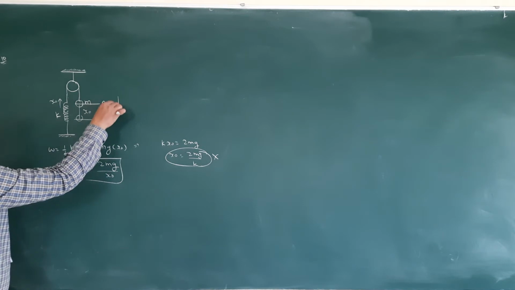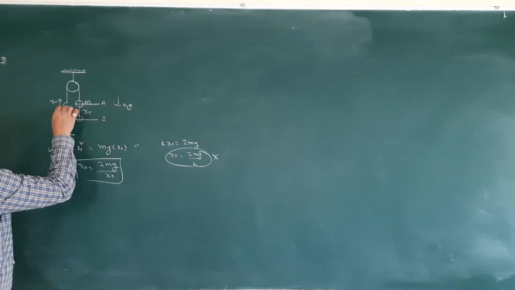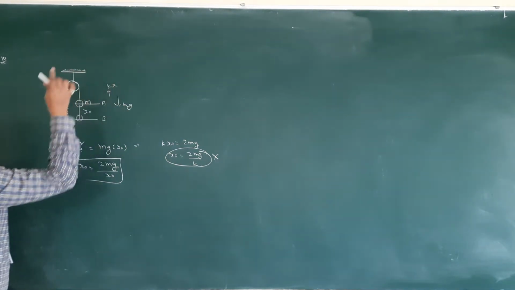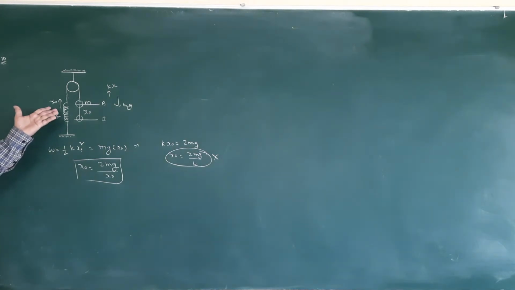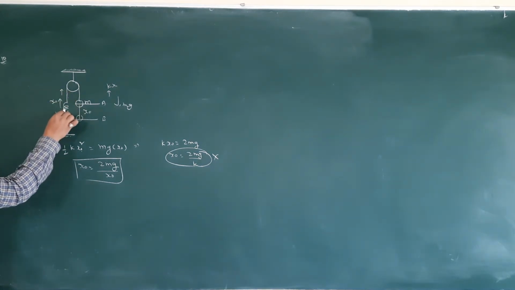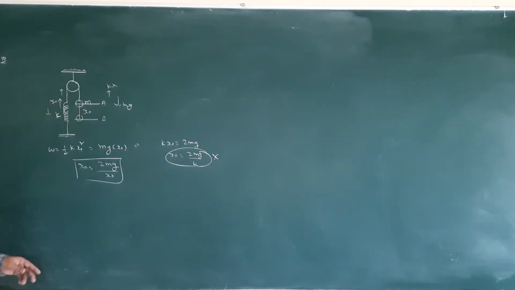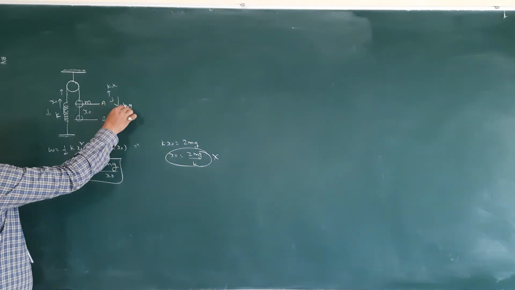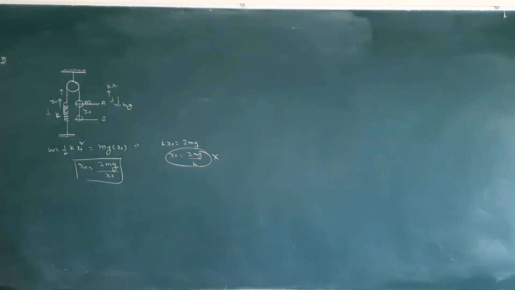So this mass mg will be acting downwards. The spring force kx, in the same direction or opposite direction we can take. So extend applied force will be in upward direction. The spring force will be in downward direction. Then spring force and mg both will be in same direction. At the time mg is equal to kx, isn't it?